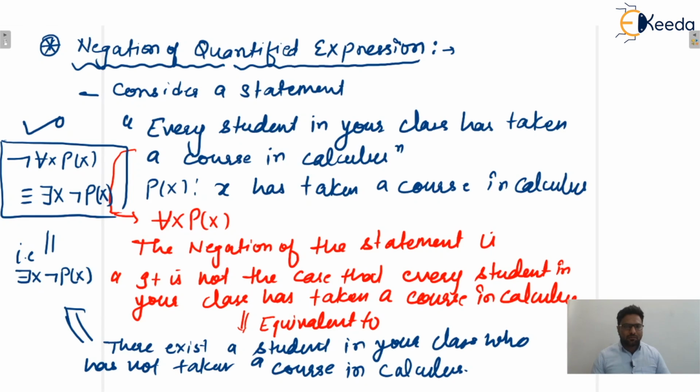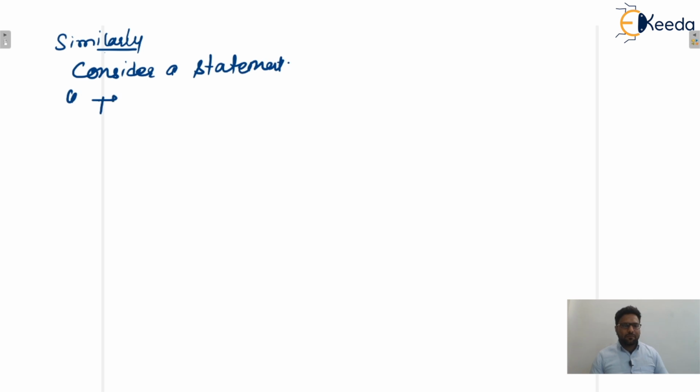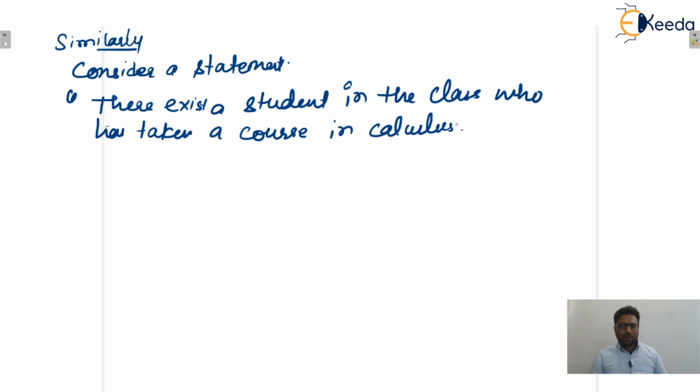Similarly, let us consider one more statement. This time the statement given to you is: there exists a student in the class who has taken a course in calculus.